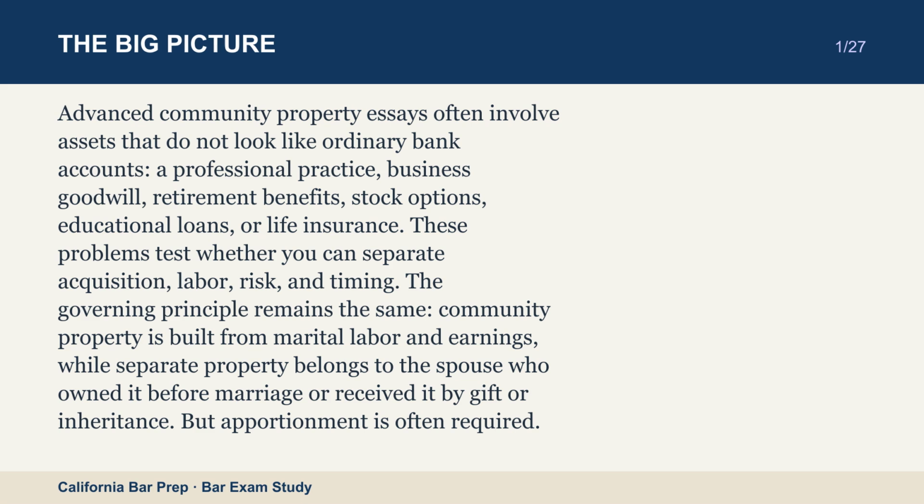The governing principle remains the same. Community property is built from marital labor and earnings, while separate property belongs to the spouse who owned it before marriage or received it by gift or inheritance. But apportionment is often required.